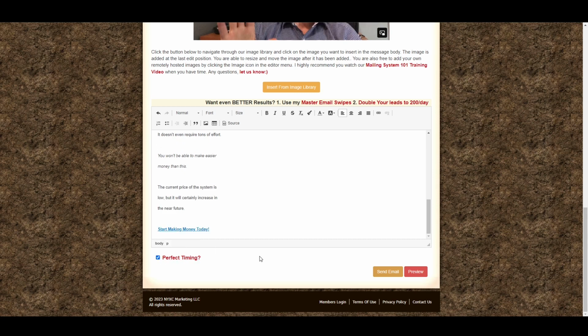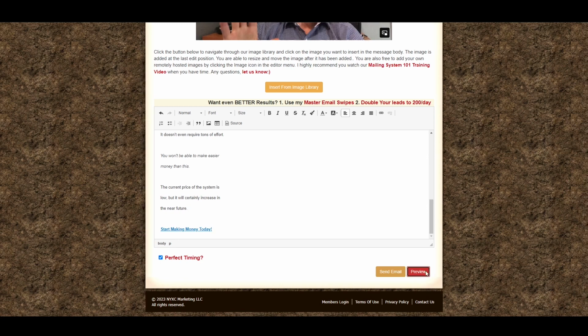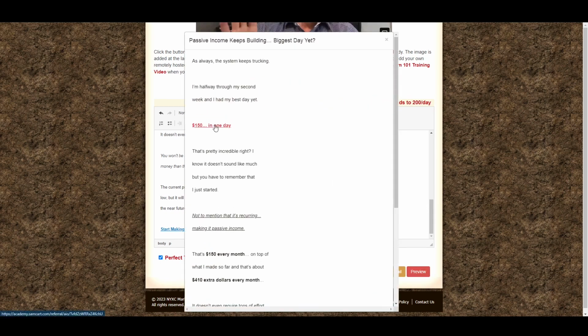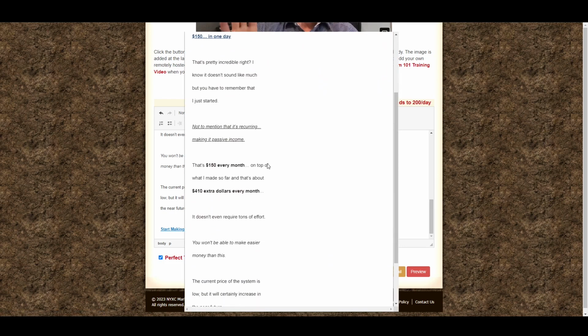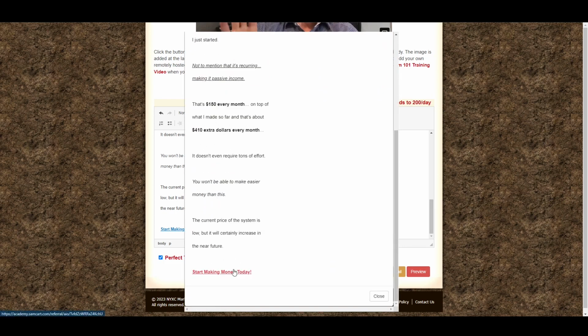So we're going to hit perfect timing. Now we're going to hit preview. What perfect timing does, let me say this real quick, is send an email around the time people check email, so there's a good chance of them checking it out. Then we hit preview, and we want to make sure the link works. That's the reason we're checking the preview. Okay, that link works, and that link works. All right, so both of them work.